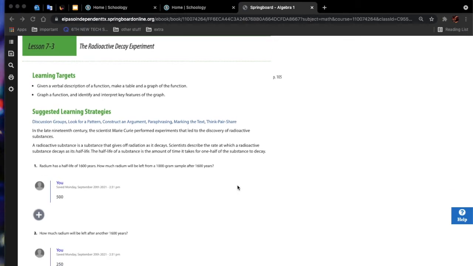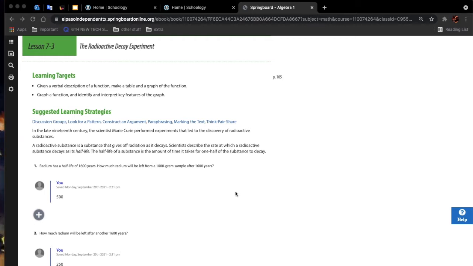For number 1, we divide 1,000 by 2 and we get 500 grams. For number 2, we divide 500 by 2 and we get 250 grams. For number 3, we divide the answers for the amount remaining by 2 also.